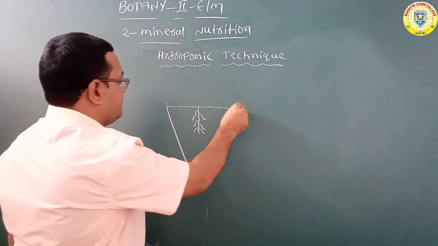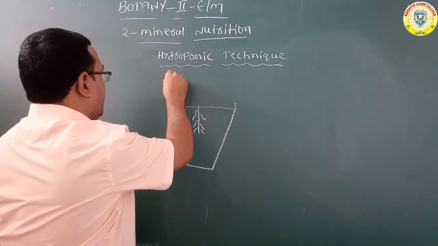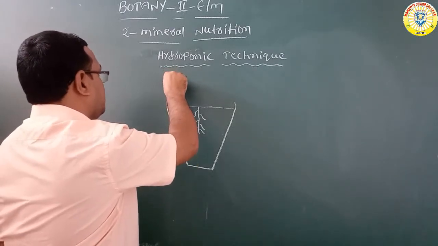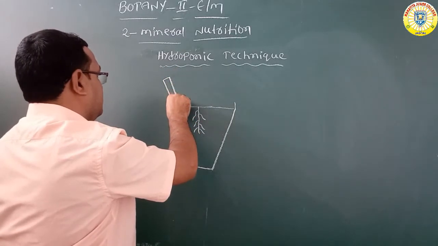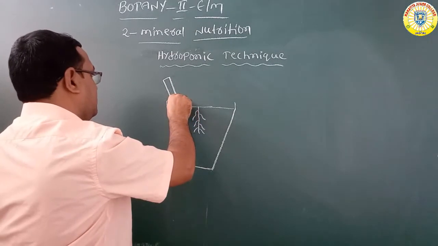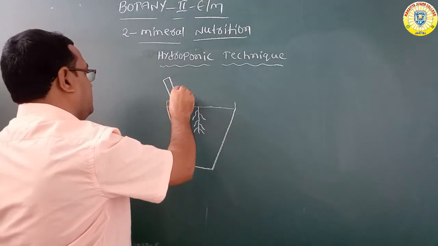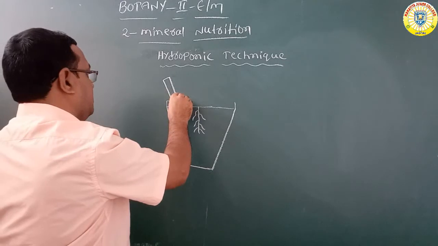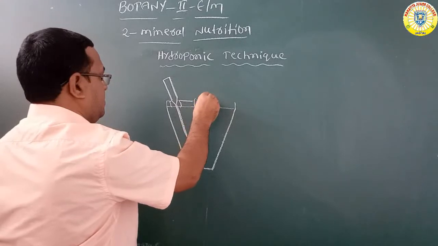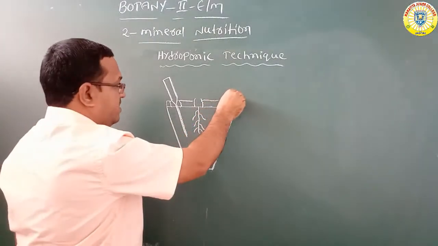The funnel is for adding water and minerals.